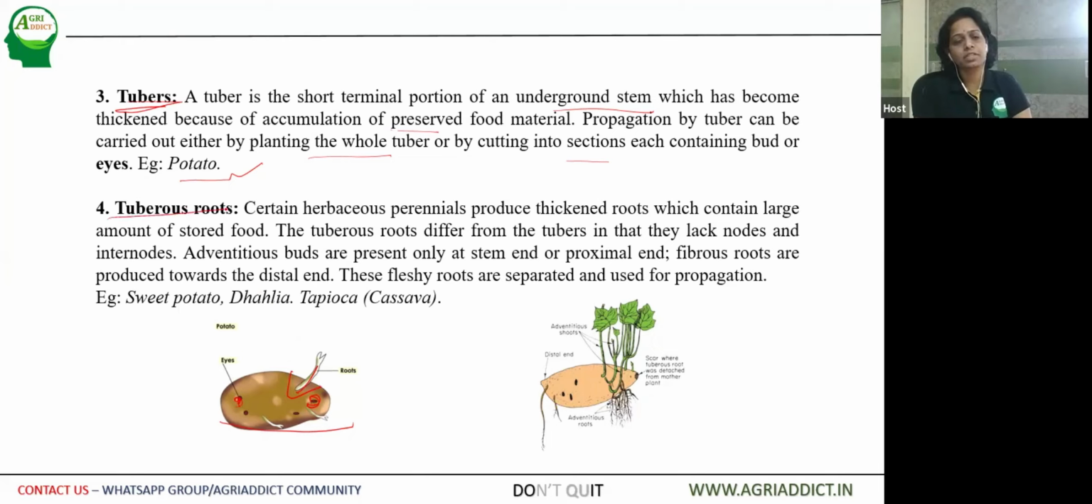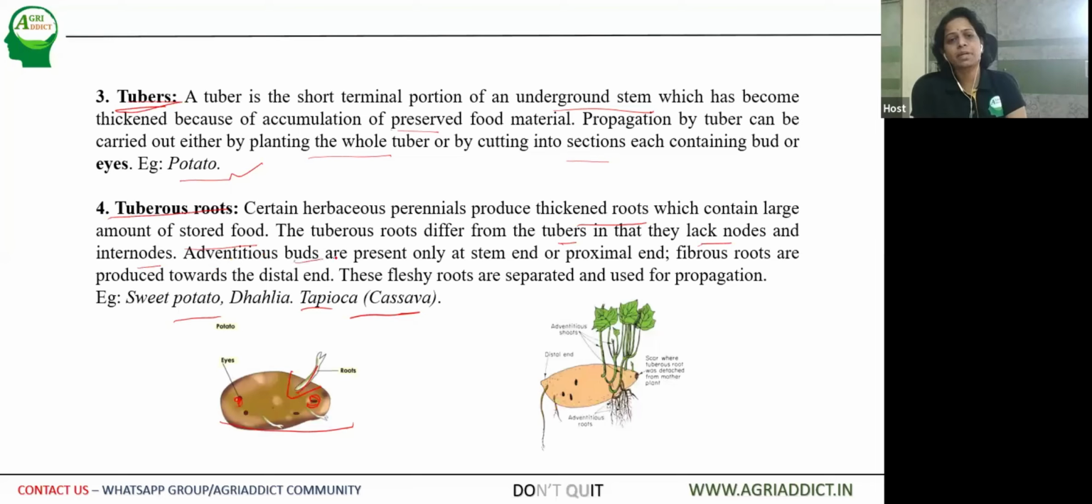Then the next modification is tuberous roots. The examples are sweet potato, dahlia, tapioca, or cassava. These plants produce thickened roots which contain large amounts of stored food. The tuberous roots differ from tubers because they lack nodes and internodes. The nodes and internodes are present in tubers, but they are lacking in tuberous roots.